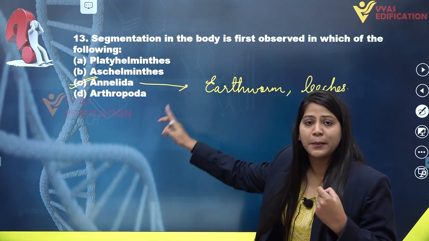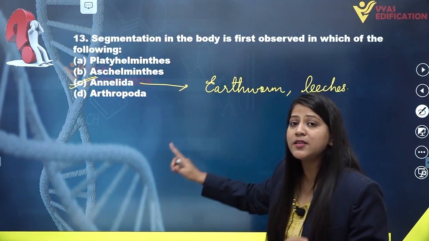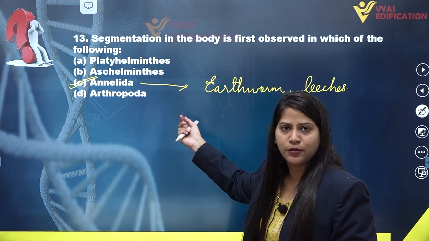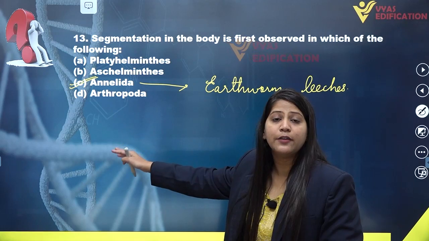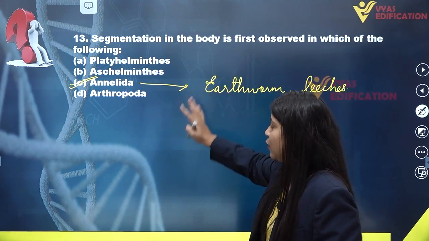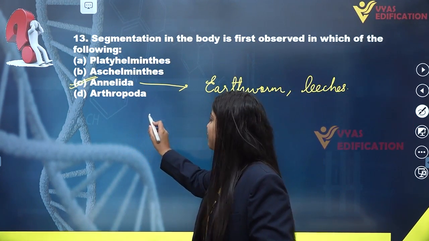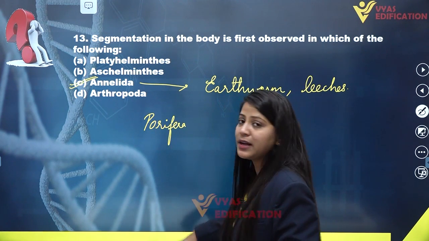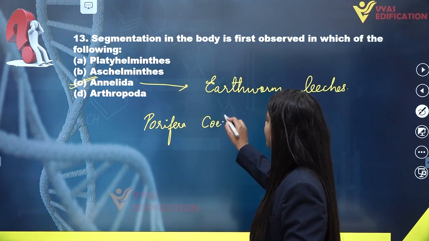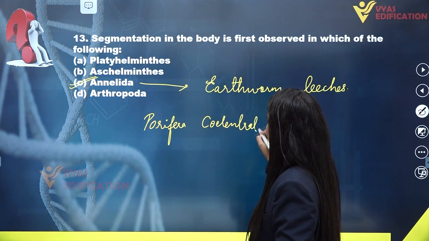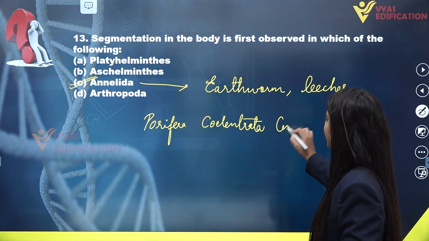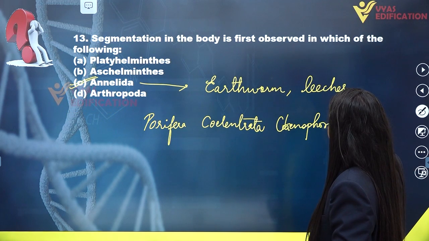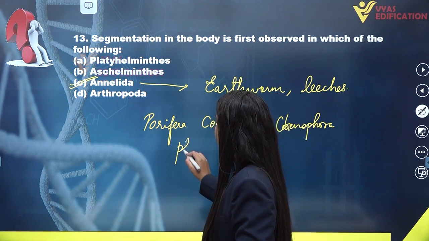This property, segmentation or metamerism, was first observed in the phylum Annelida, or earthworm, for the very first time. We know that kingdom Animalia starts with the phylum Porifera. Porifera is the first phylum of the animal kingdom. Then we have Coelenterata, then Cnidaria, then Ctenophora, then Platyhelminthes.